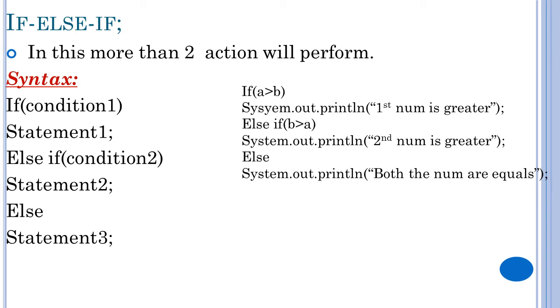If the two conditions are false, the last condition needs to be true, right? If a is not greater than b and b is not greater than a, then both numbers need to be equal. Only then will this condition come. So it will display "both the numbers are equal". If these types of conditions are there, you can use if-else-if in your program. This is about if-else-if.